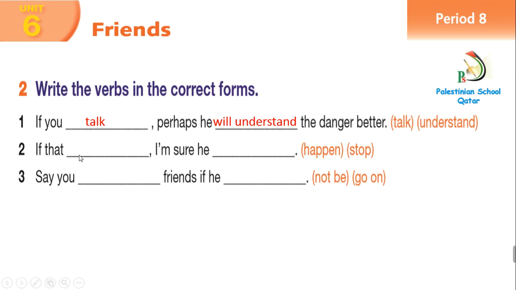Number 2. If that happens, I'm sure he will stop. And don't forget, this is the short form of will. Instead, write will in full form, or I can use it in the short form. Number 3. Say you will not be friends if he goes on.